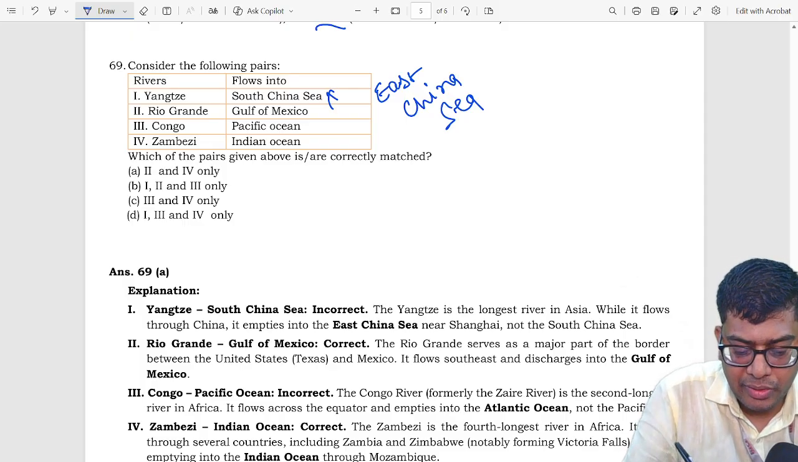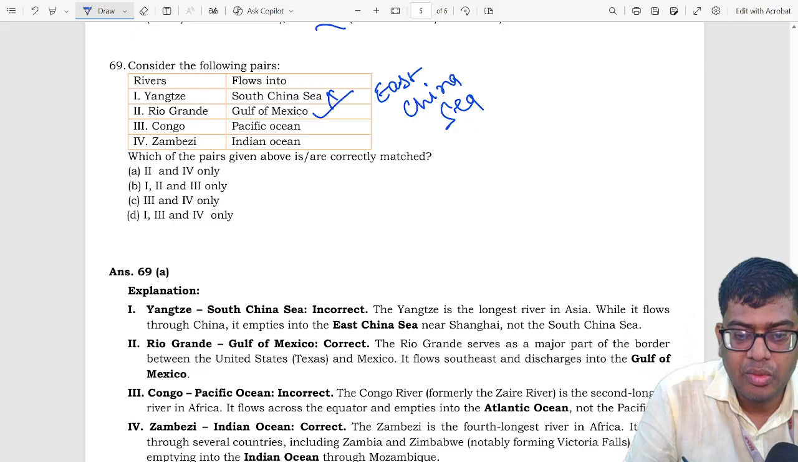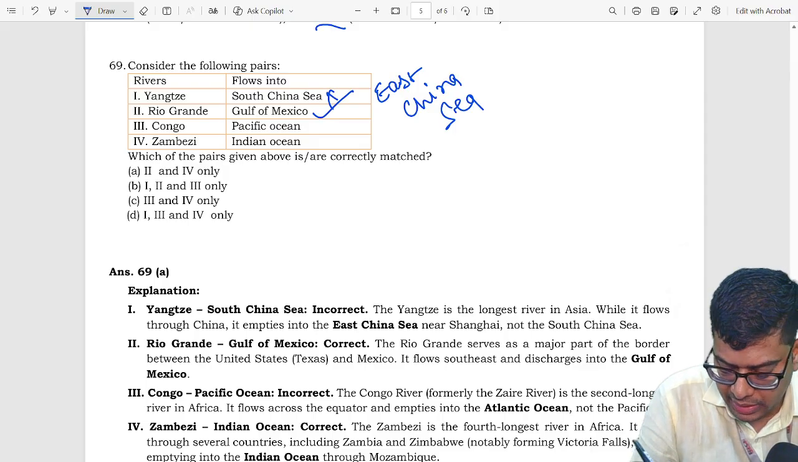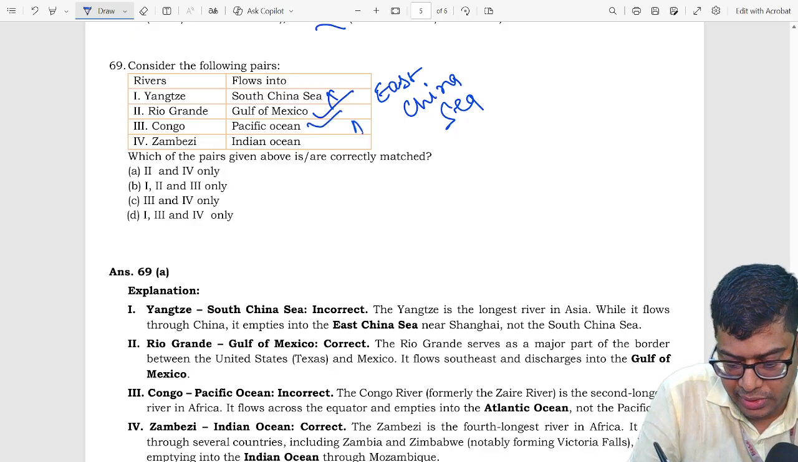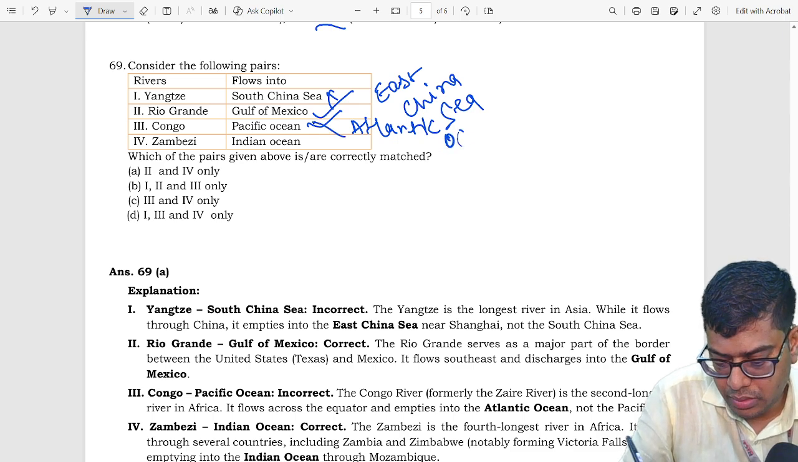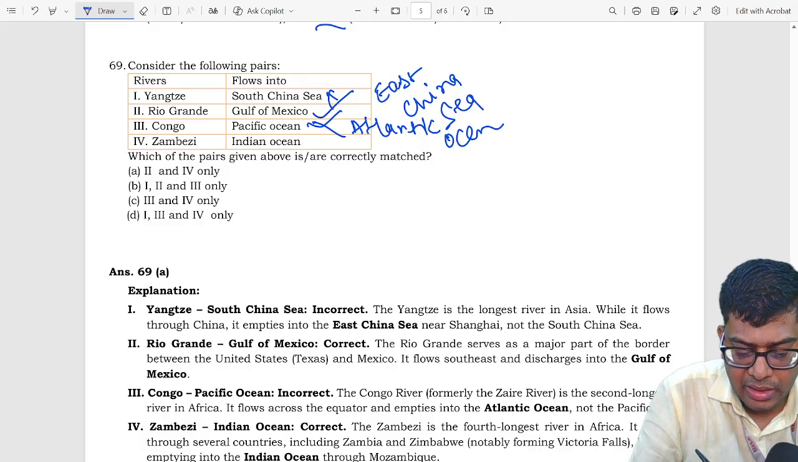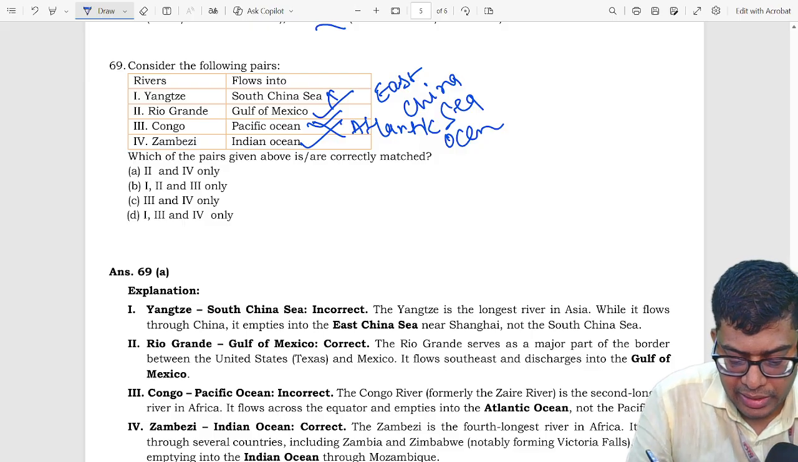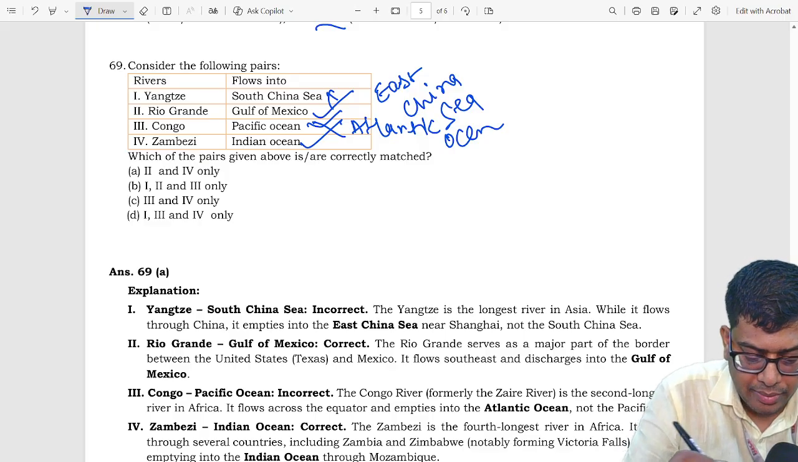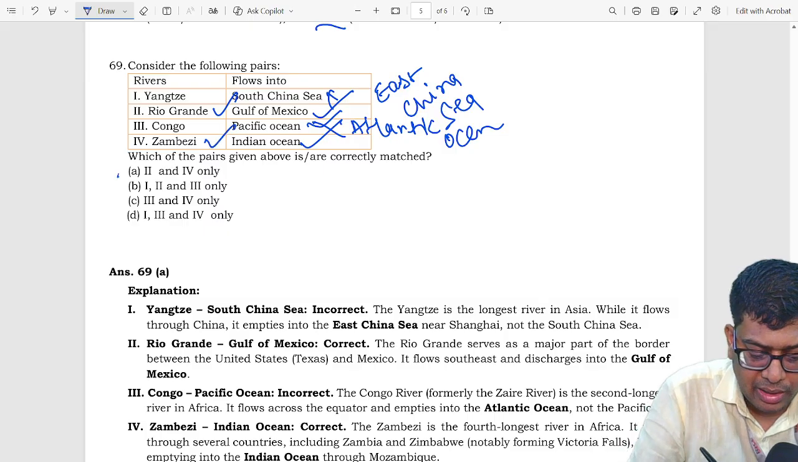Rio Grande flows into the Gulf of Mexico, which is correct. Congo flows into the Pacific Ocean, which is incorrect because it flows into the Atlantic Ocean. So statement 3 is incorrect, and Zambezi flows into the Indian Ocean, which is correct. So our correct answer is A. Only 2 and 4 are correct.